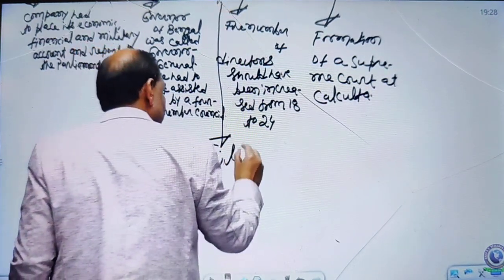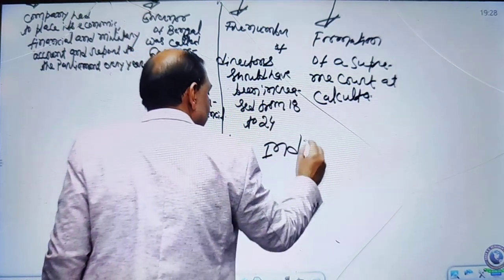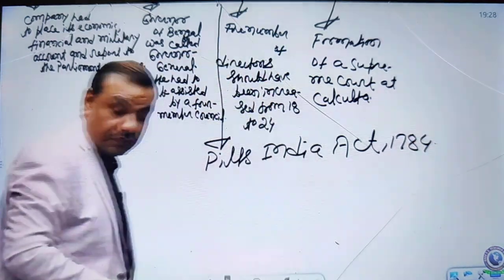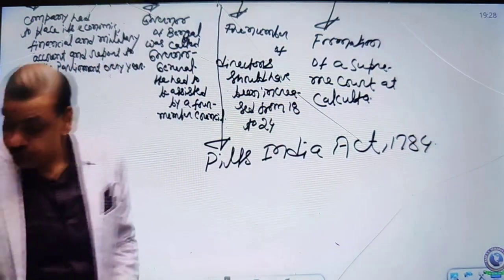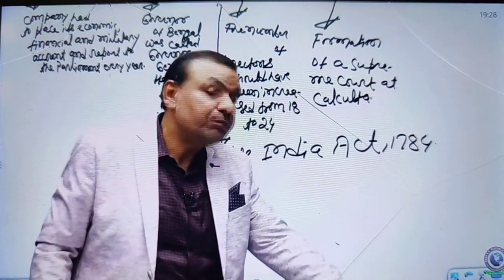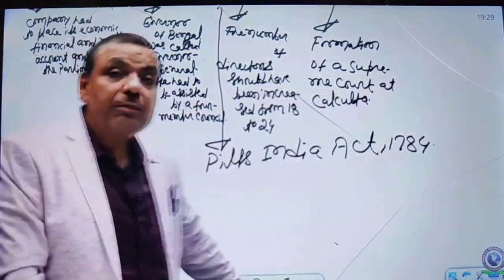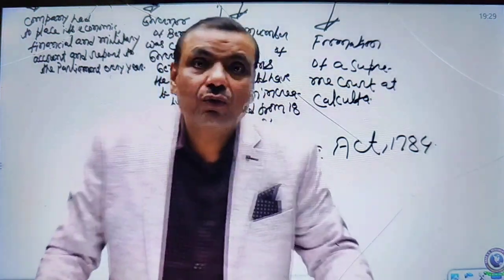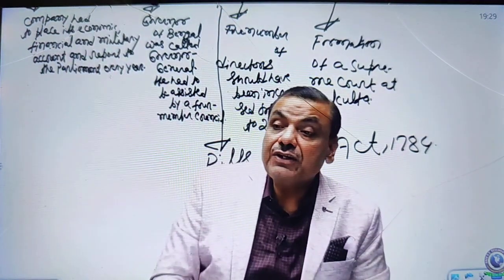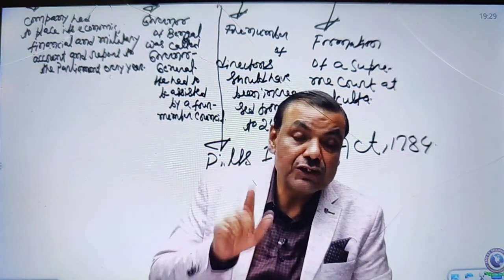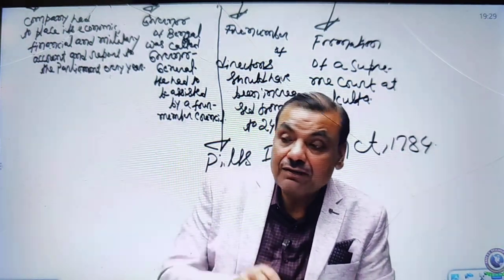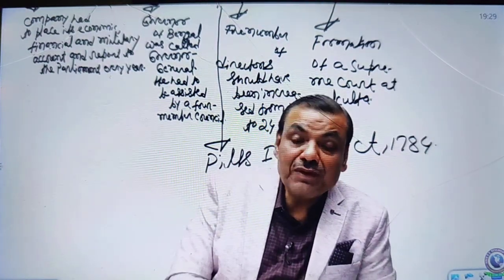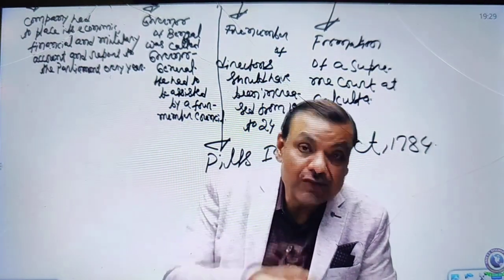Pitt's India Act in 1784. Now what is this act, I have to make you clear. Pitt was the Prime Minister. So what you know as Pitt's India Act is that the Prime Minister took the initiative in this act. And in 1784, keep one thing in your mind. When Pitt's India Act was legislated and came into force, at that time, Britain had already lost America. So now Britain was very serious about India. It had to make better control over India.